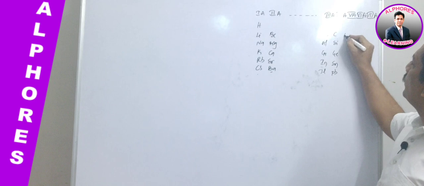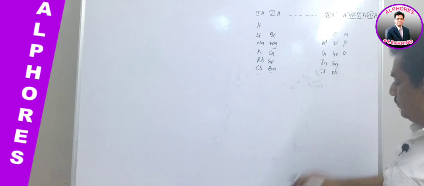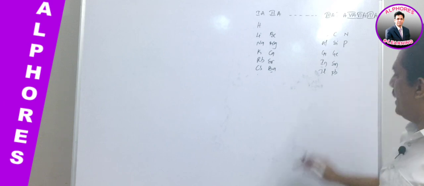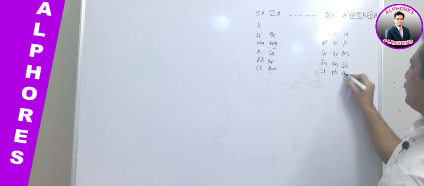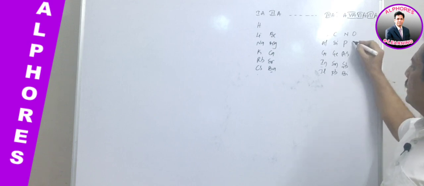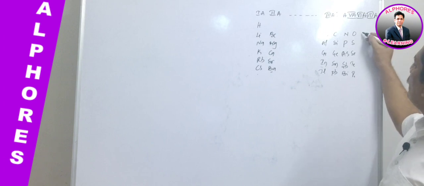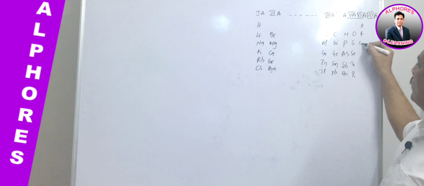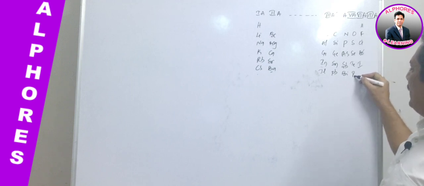And fifth A group: nitrogen, phosphorus, arsenic (As), antimony, stibium (Sb), bismuth (Bi). And sixth A group: oxygen, sulfur, selenium, tellurium, polonium. And seventh A group: here hydrogen again appears, fluorine, chlorine, bromine, iodine and astatine.